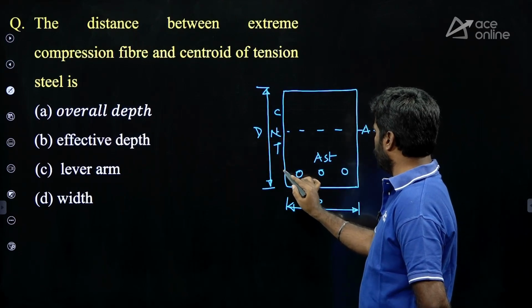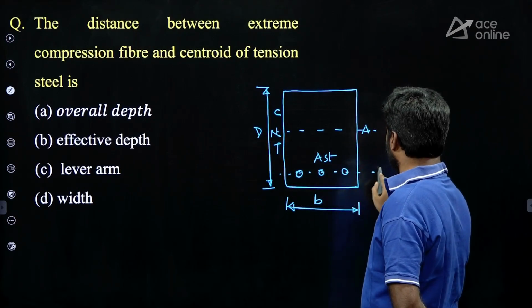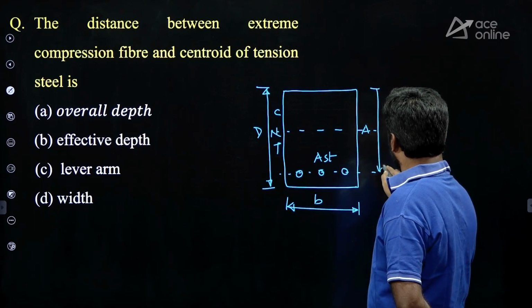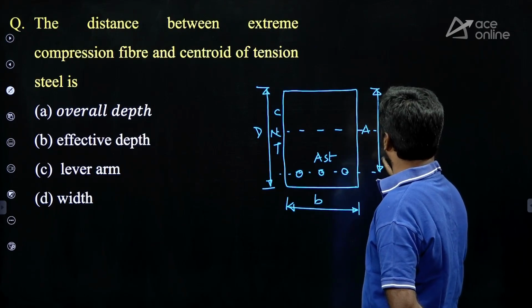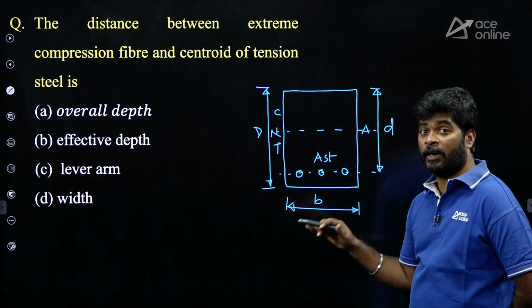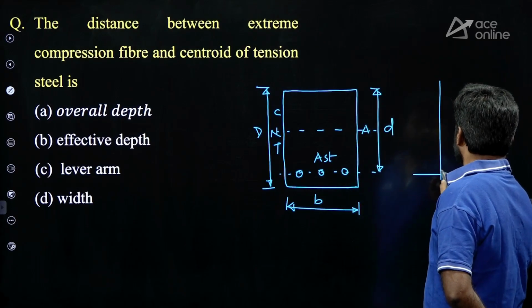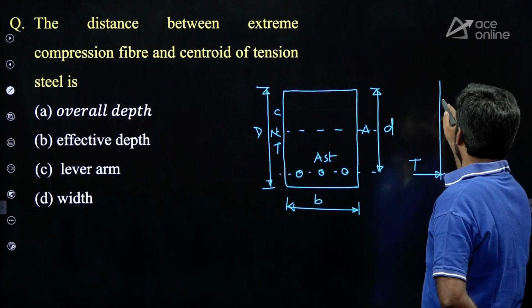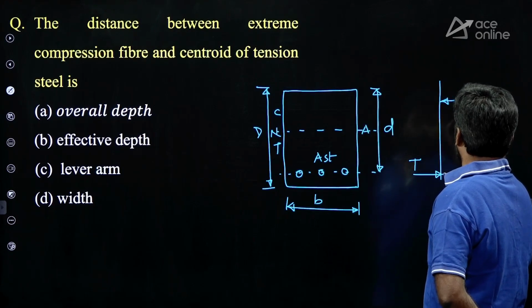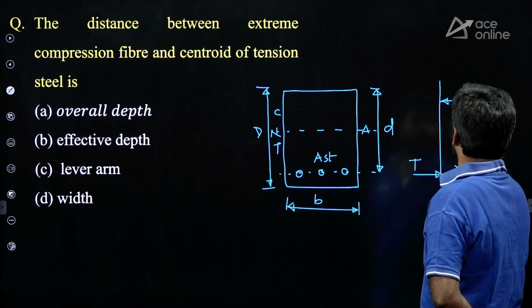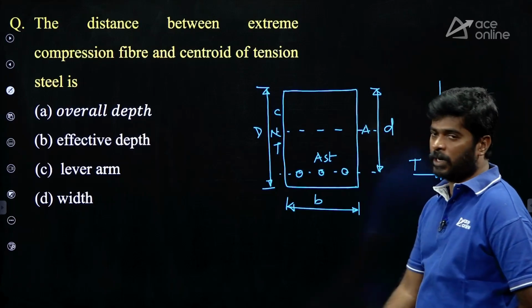What is effective depth? Effective depth is from extreme compression face till the centroid of tension steel only. Then what is lever arm? See, it is the tensile force, it is the compressive force. The distance between compressive force and tensile force is the lever arm.